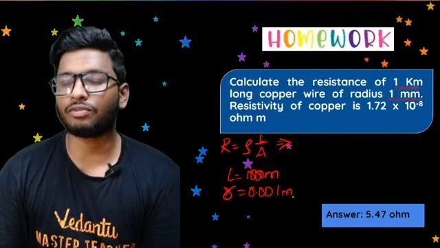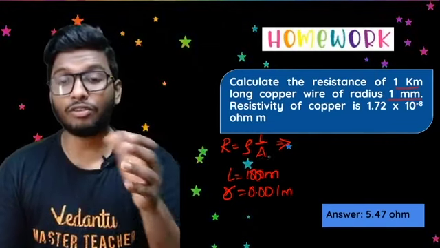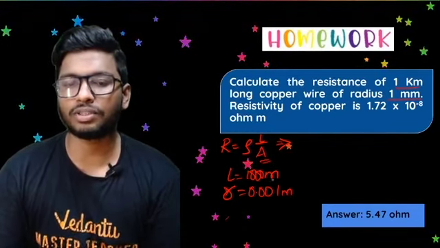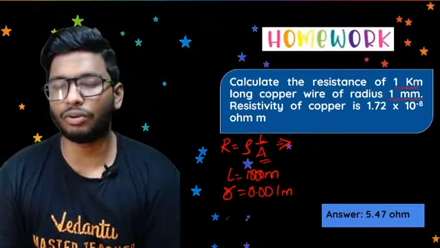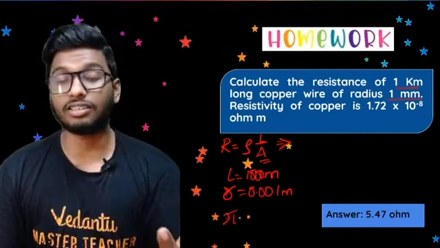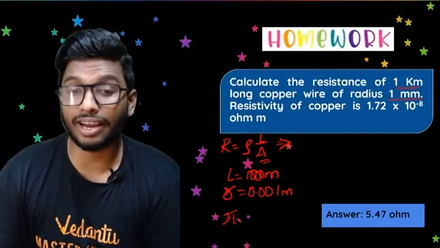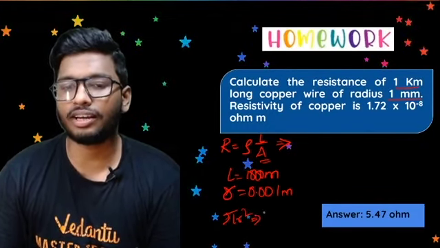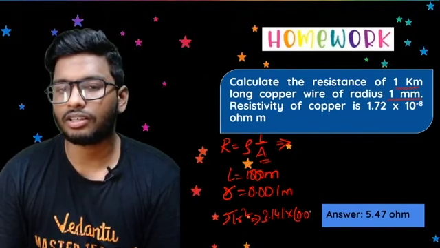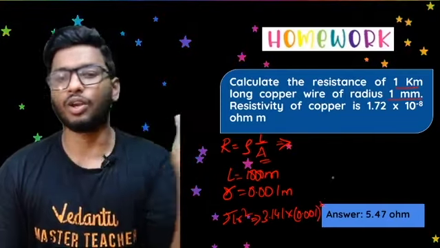Now they've given the radius, and I have to find out the cross-sectional area. The formula for area is pi r square. So if you put in the values, pi is 3.141 into radius 0.001 the whole square, you would get the answer.